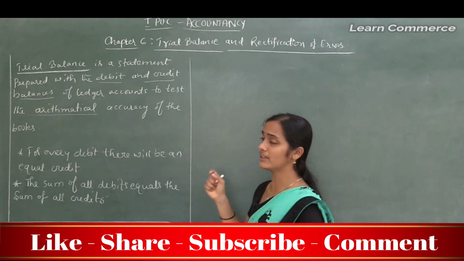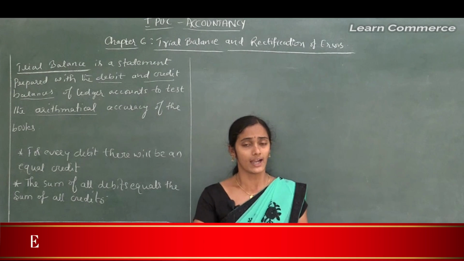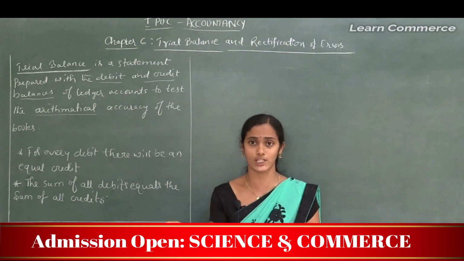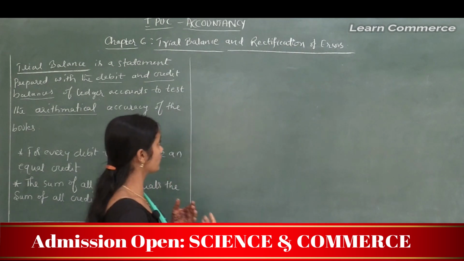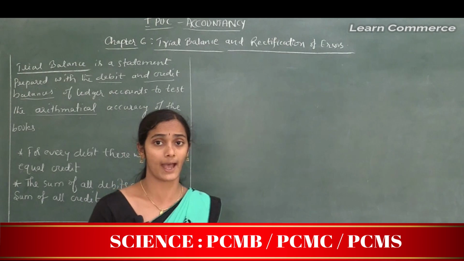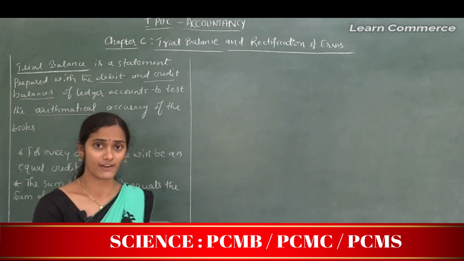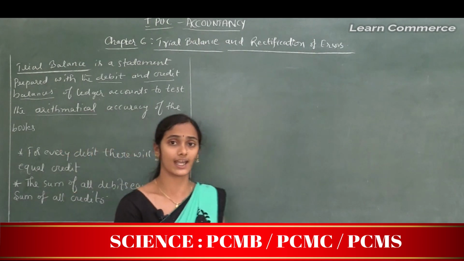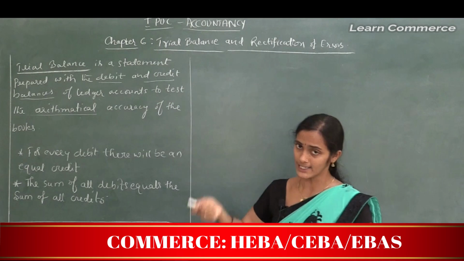For example, instead of recording the transaction in the purchase book, he may record that same transaction in the sales book. Some errors may happen, not intentionally, but by the accountant. So to rectify or to check those errors, one should prepare a trial balance before preparing the financial statement.